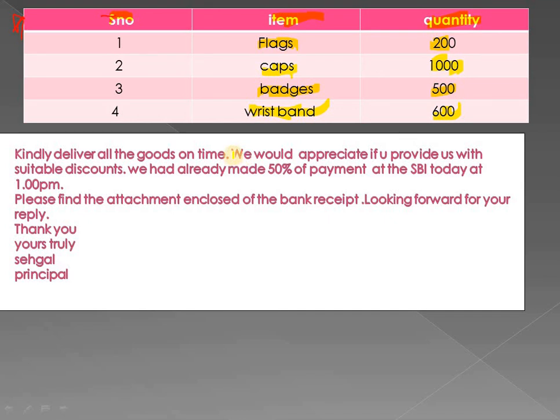Then we use another common line. If you remember, we would appreciate if you provide us with suitable discounts. Yes, of course, we are placing an order, so we need a discount. So we will use this as a common sentence. And at last we can say what the payment details are. We have already made 50% of the payment at the SBI today at 1 o'clock p.m. Then we can end the letter by saying, please find the attachment of the bank receipt enclosed.